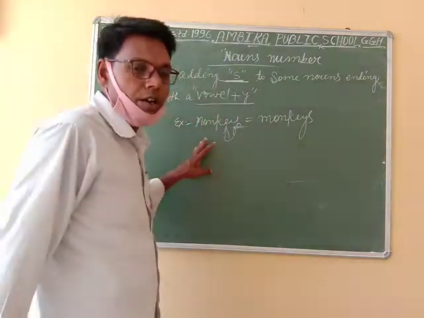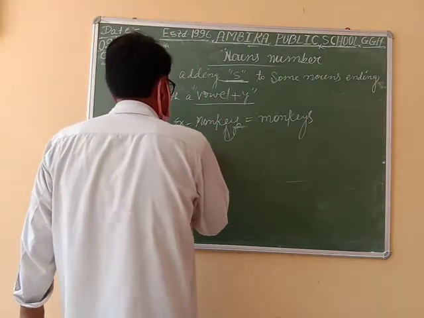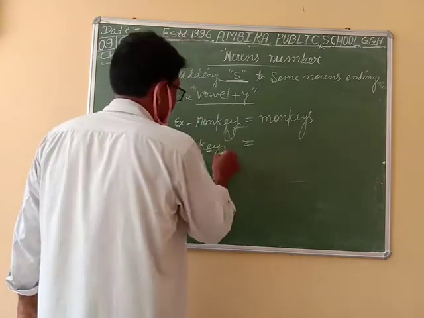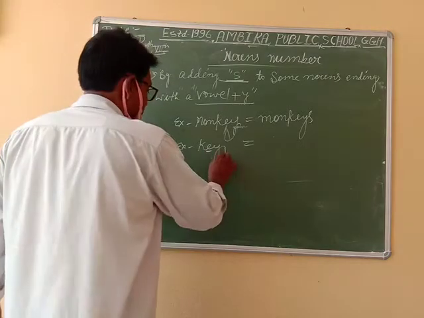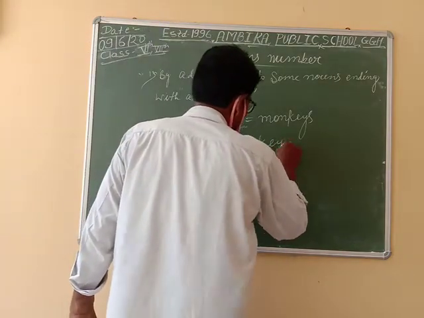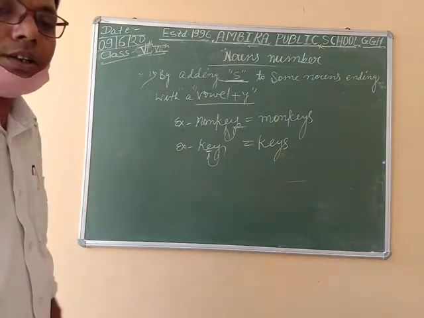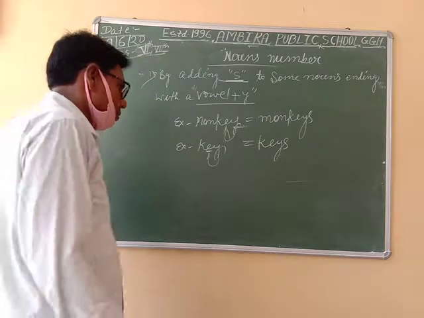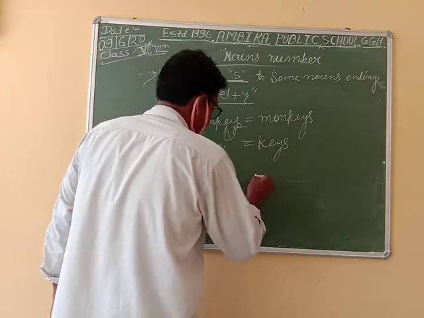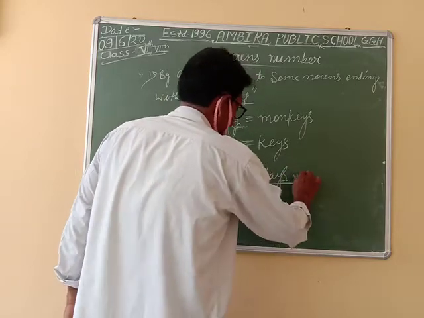I think there is no doubt. Key, and this is a vowel before y, so keys will be the plural. The next example, day, will be changed into days.